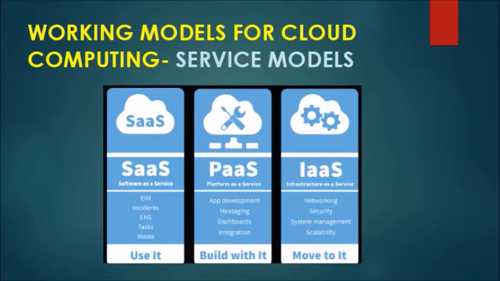So we have three types of service models for cloud computing. First is SaaS, that is software as a service. Second is PaaS, that is platform as a service. And third is IaaS, that is infrastructure as a service. Now let us have a look at each of them in detail.